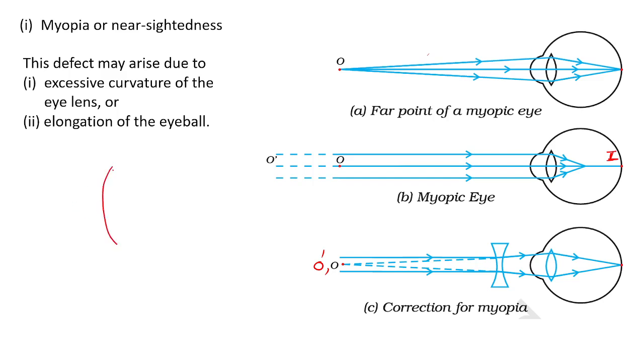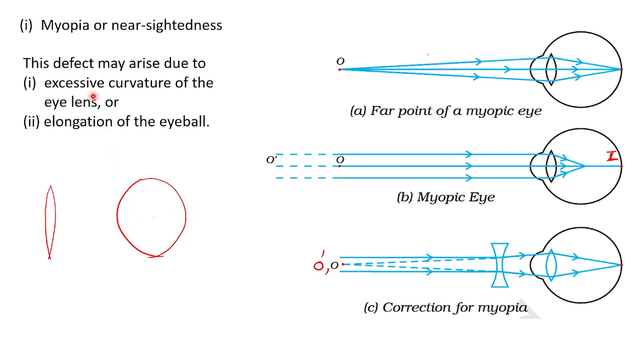Our lens is adjustable. Our eye lens looks like this. But for some people, the eye lens looks like this, with excessive curvature. For a healthy eye, the lens should look like this, just for your understanding. The curvature, the width, should be medium. If the width is too large, it is excessive curvature.